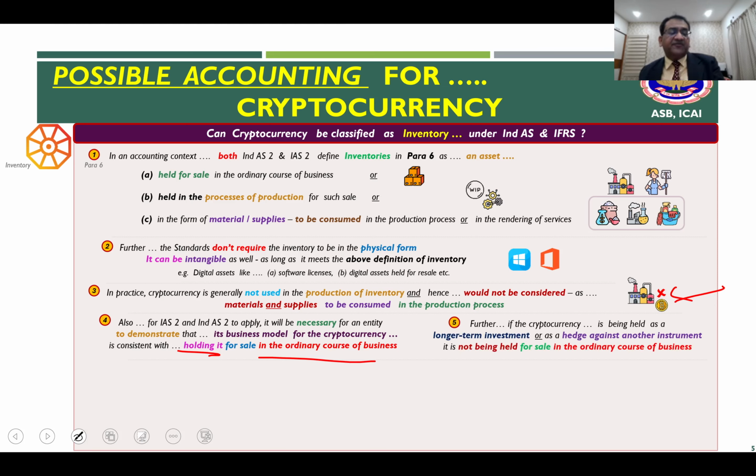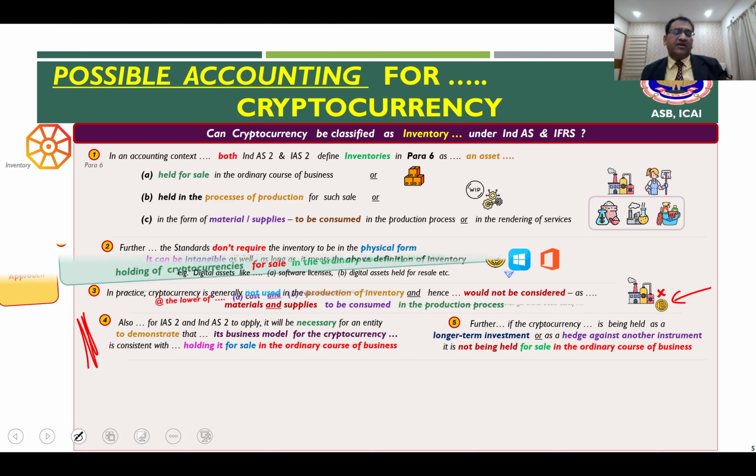Therefore, if cryptocurrency is being held by an entity for, let's say, long-term investment, say for capital appreciation, or as a hedge against some other investment, obviously it is not held for sale in the ordinary course of business. But in situations where the entity is able to demonstrate that the reason why they are holding the cryptocurrency is that they are holding it for sale in the ordinary course of business.